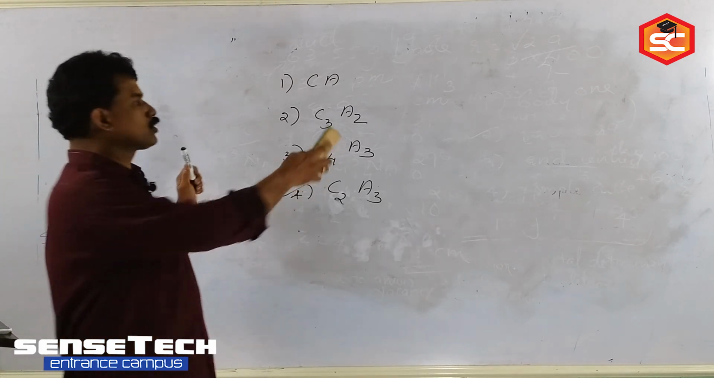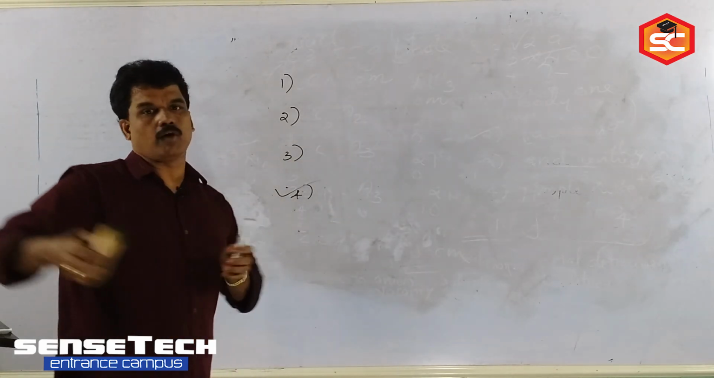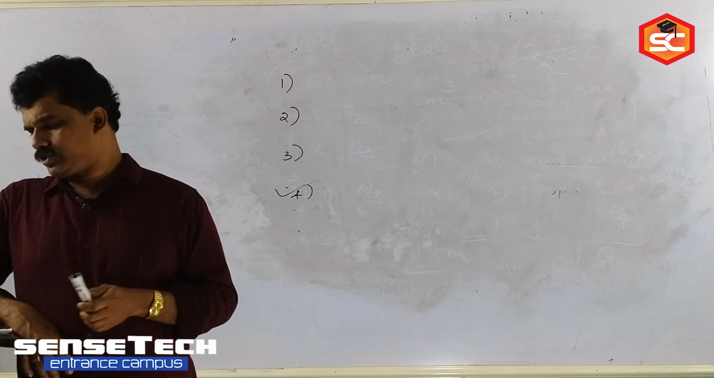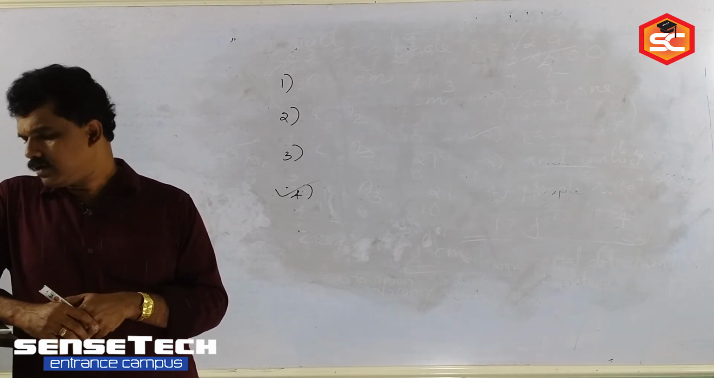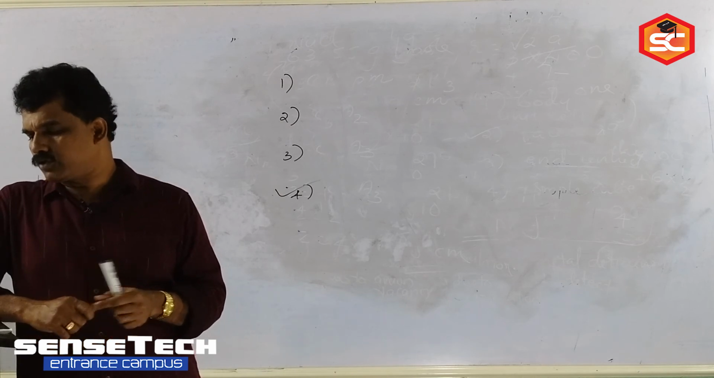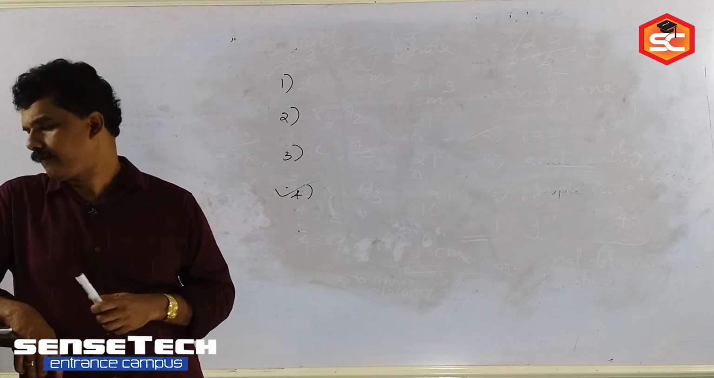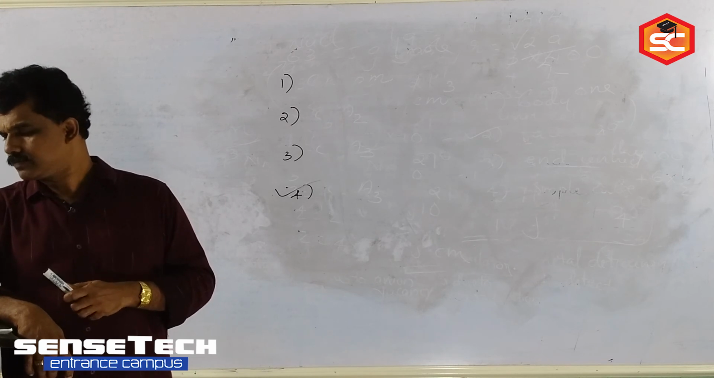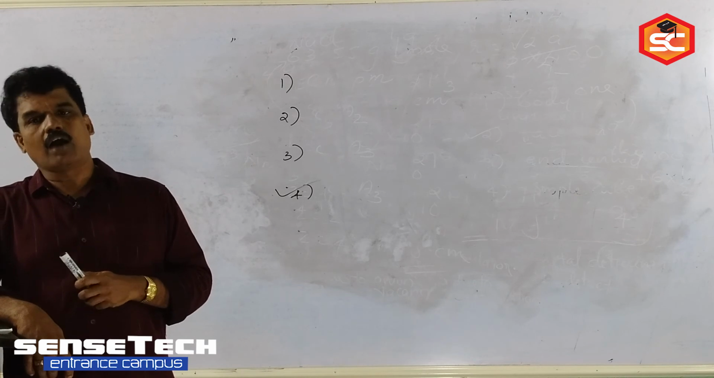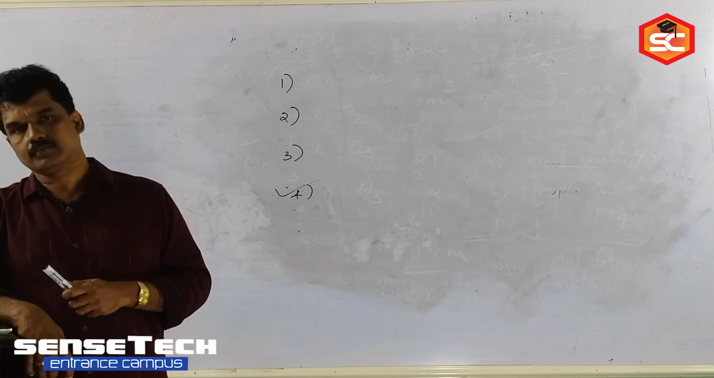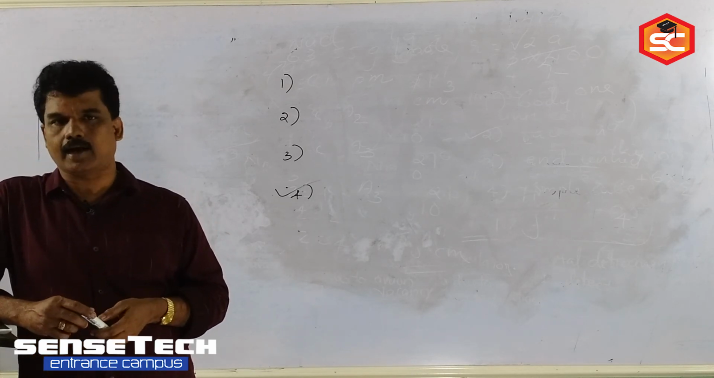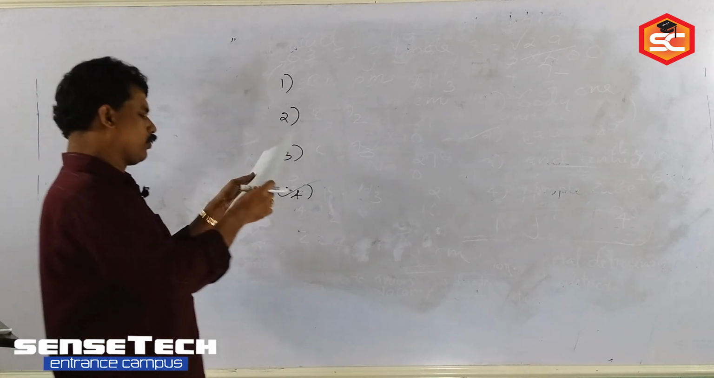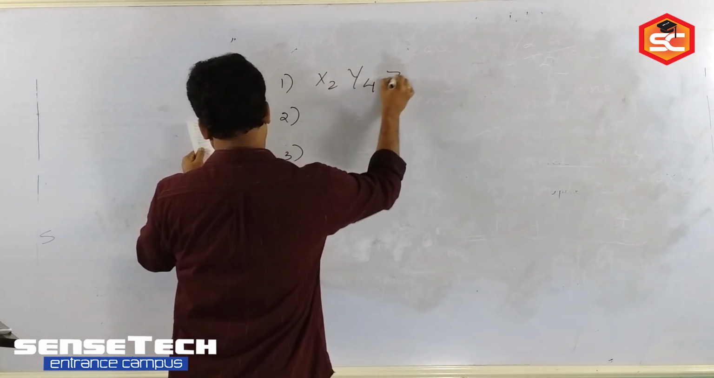A solid is formed by three types of atoms X, Y, Z. X forms an FCC lattice, with Y atoms occupying all the tetrahedral voids, and Z atoms occupying half of the octahedral voids. Y atoms occupy all the tetrahedral voids, Z atoms occupy half of the octahedral voids.